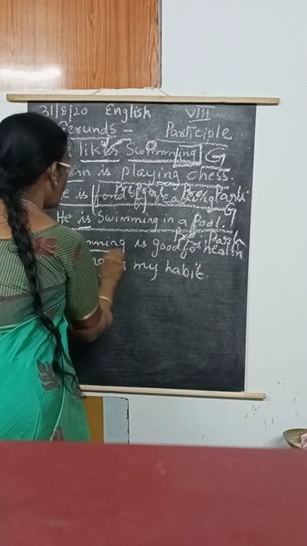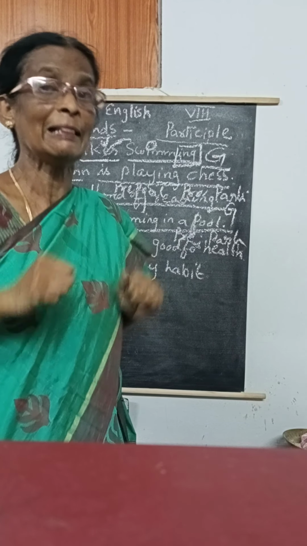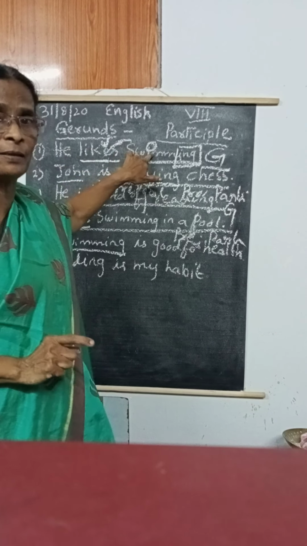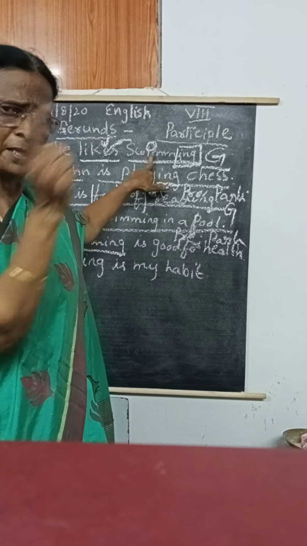Then here, swimming. Swimming is good for health. What is good for health? Swimming. Here, listen carefully. He likes swimming. That is the gerund I told you about. It is not followed by a helping verb. It acts as a noun.